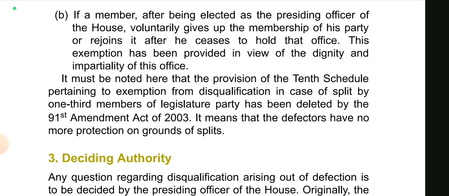It must be noted here that the provision of the 10th schedule pertaining to exemption from disqualification in case of split by 1/3 members of legislature party has been deleted by the 91st Amendment Act of 2003. It means that the defectors have no more protection on ground of split. तो 2003 के बाद ये split वाला जो provision था वो भी चला गया है, ठीक है.